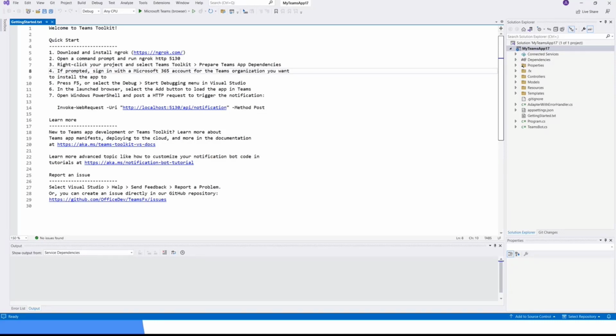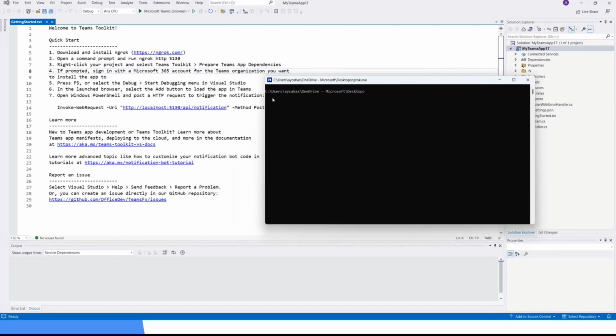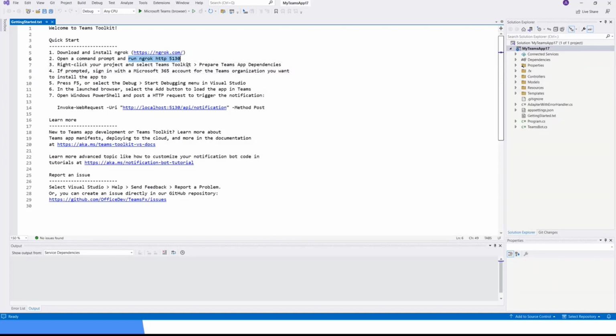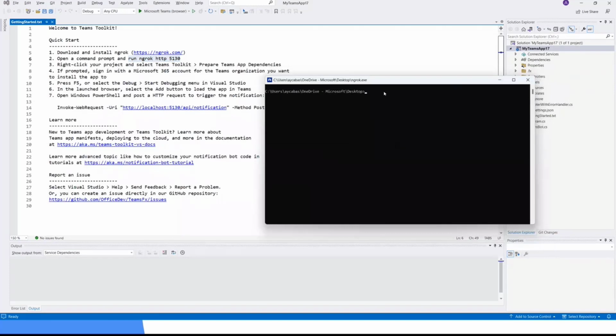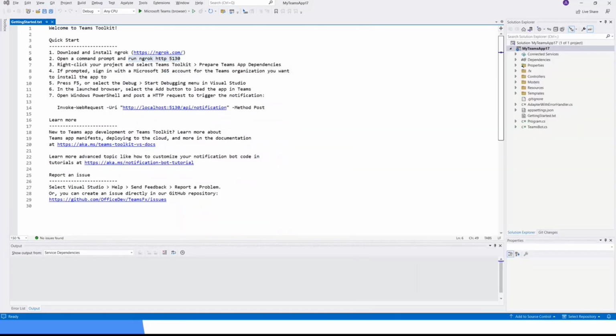I will start by just running ngrok. I have already ngrok opened over here. I installed it. If you didn't install it yet, you can just use this link to go ahead and install it. As you see in the second step, I need to run ngrok http 5130. I'll copy this and paste it in my ngrok, and I'll run it on the different screen.